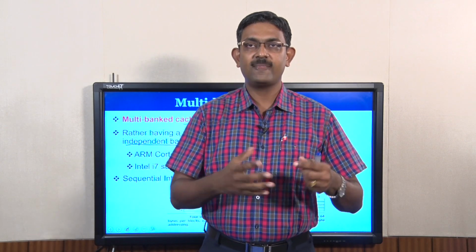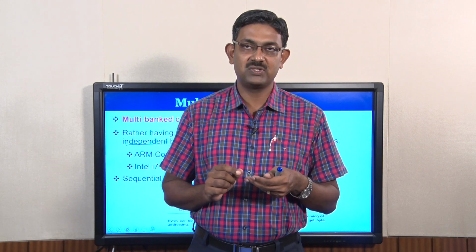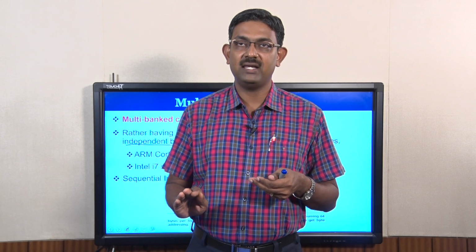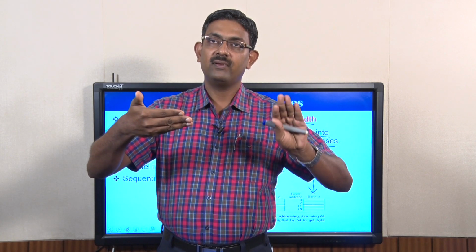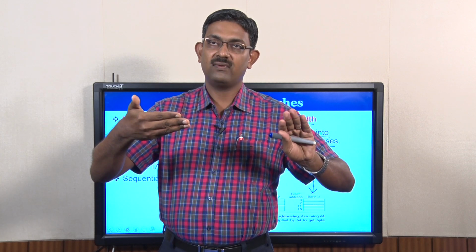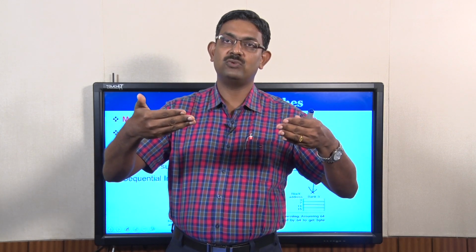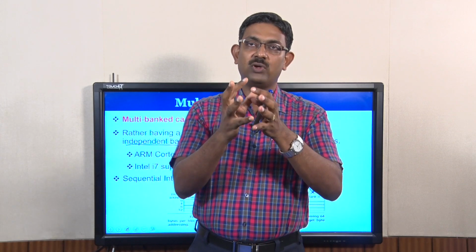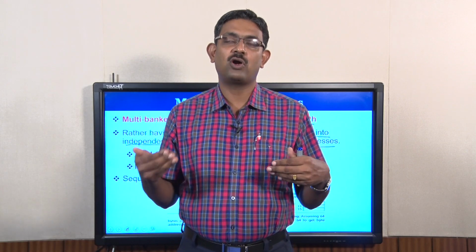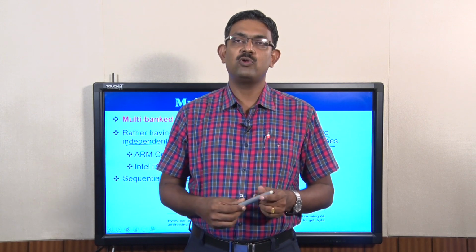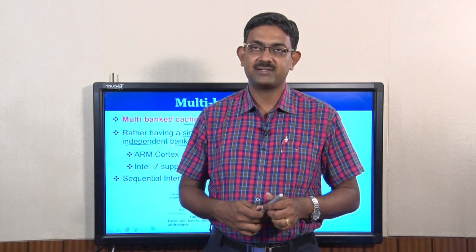So while you are reading the first chunk, let us say page number 0, page number 1 is already kept ready. So as and when 0 is over, you move to page 1. When you are reading page 1, I can keep page 2 ready. So as and when page 1 is over, you move to page 2. So rather than considering it as a single unit, we divide the entire book into 2 sections and then parallelly do a lot of operations in the background, such that we have a smooth transition when you move from one block to another. This whole idea is called multi-banked caches.